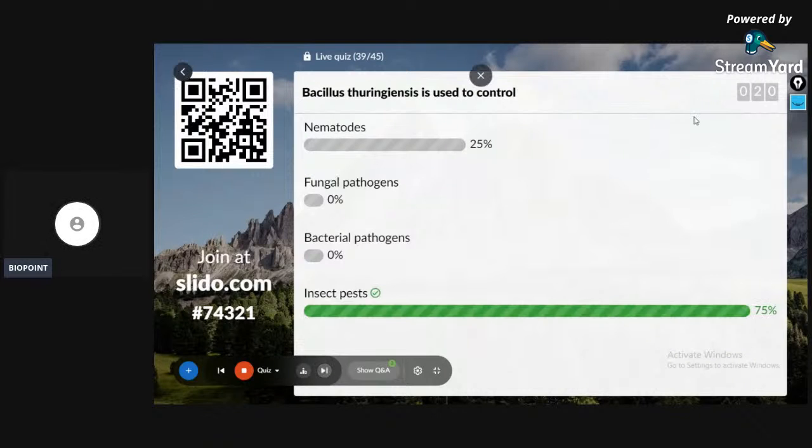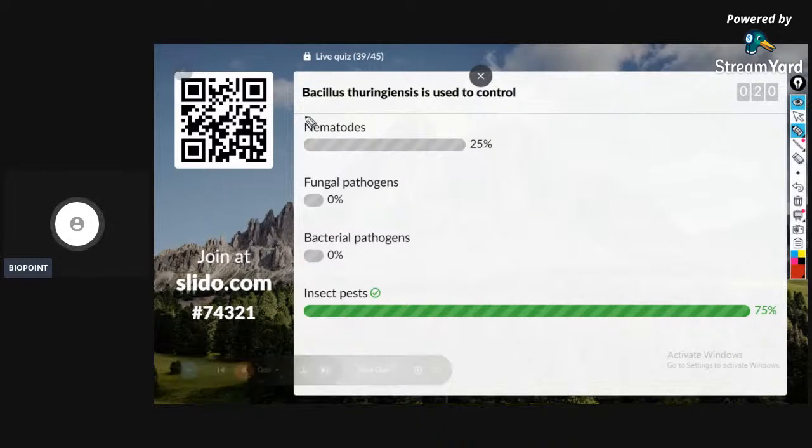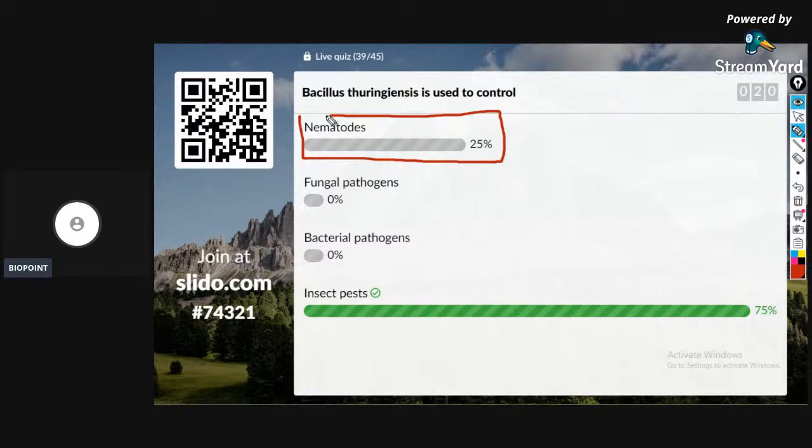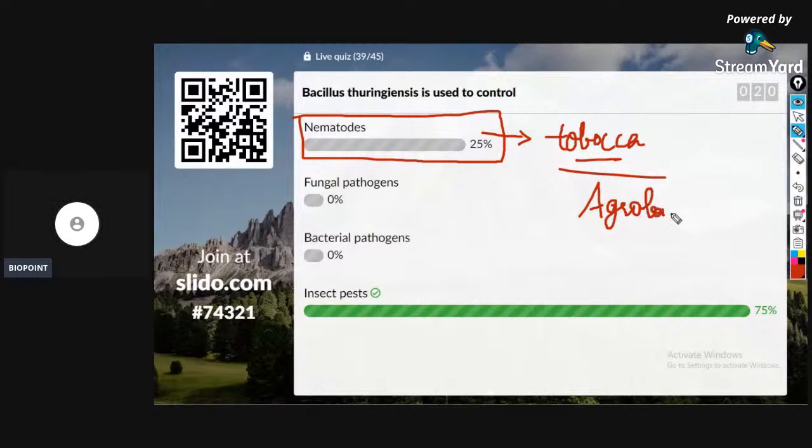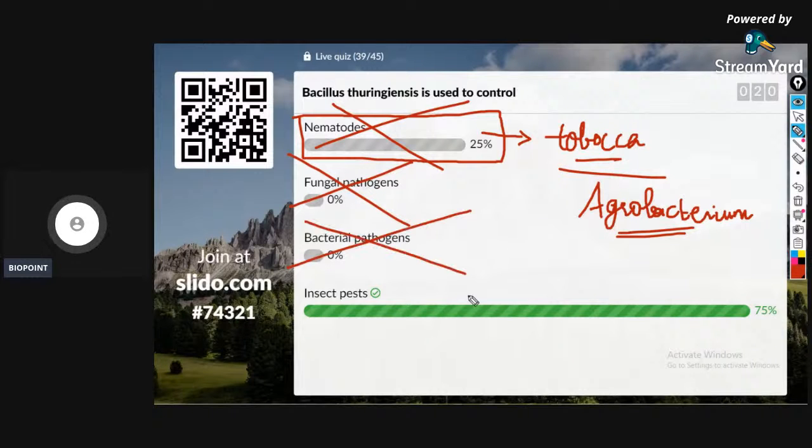Guys, it is insect pest. Why is the answer nematodes? Nematodes, Meloidogyne incognita in case of tobacco plant, using Agrobacterium tumefaciens. Nematodes can never be the answer. It is never a fungal pathogen. It is never a bacterial pathogen. The answer is insect pest.